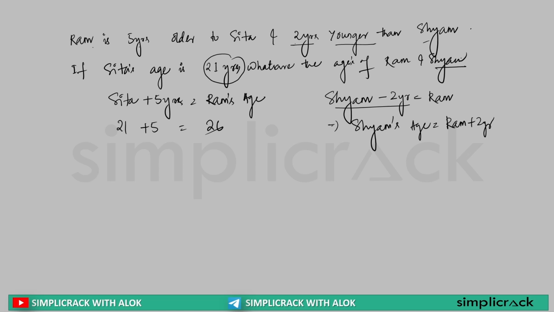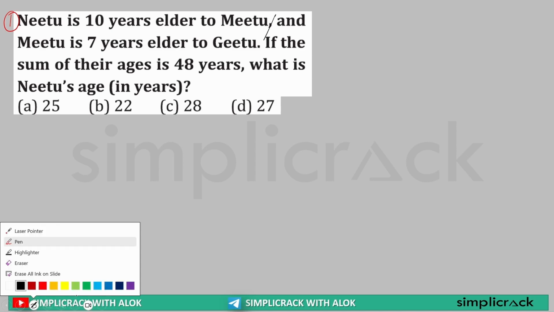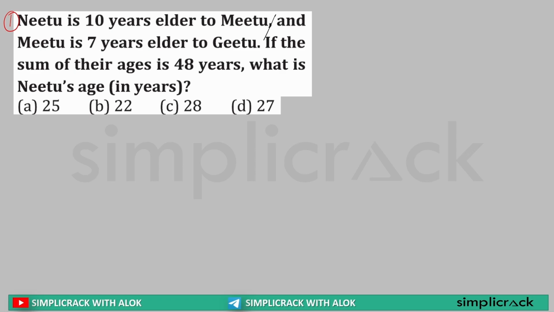Now we'll start with the questions. Let's start. Sir, Nitu is 10 years elder to Mitu. First thing. And Mitu is 7 years elder to Gitu. If the sum of their ages is 48. Now understand this, very simple question. It is saying Nitu is 10 years older than Mitu.